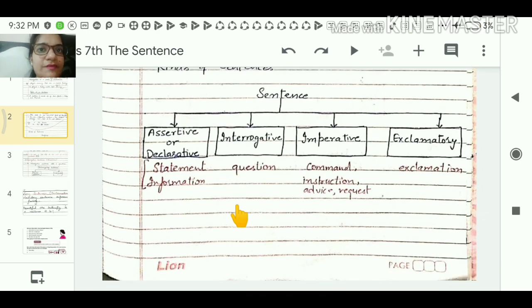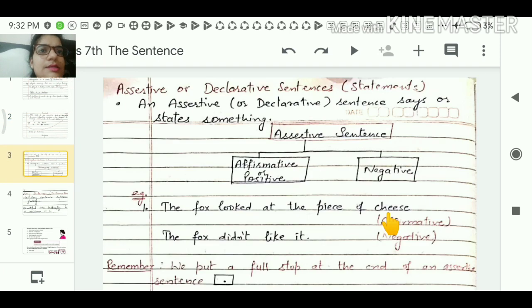Next, we have kinds of sentences. We have four types of sentences: assertive or declarative, interrogative, imperative and exclamatory. Assertive displays a statement or information. Interrogative raises some question. Imperative gives a command, instruction, advice or request. And exclamatory sentences express strong feeling. So let's see assertive or declarative sentences. These are statements giving information about anything.